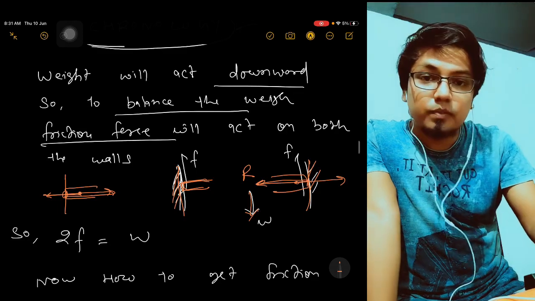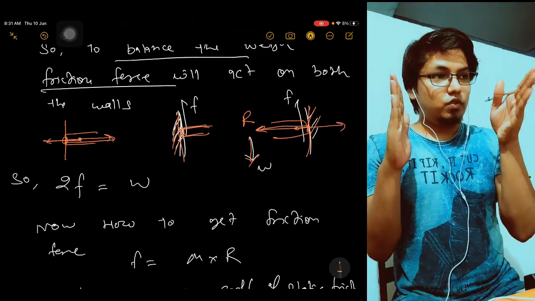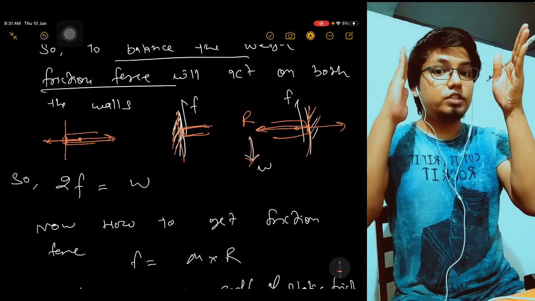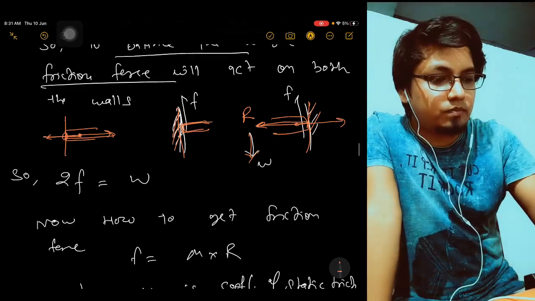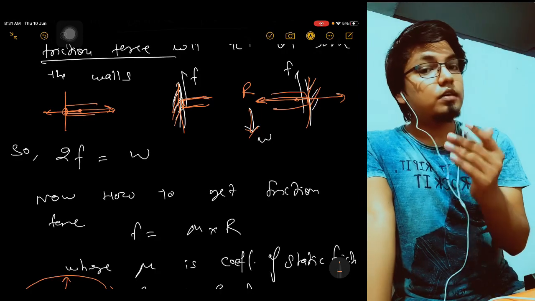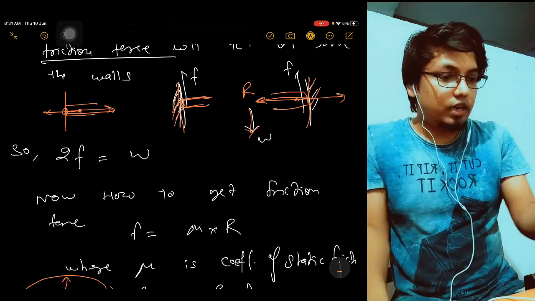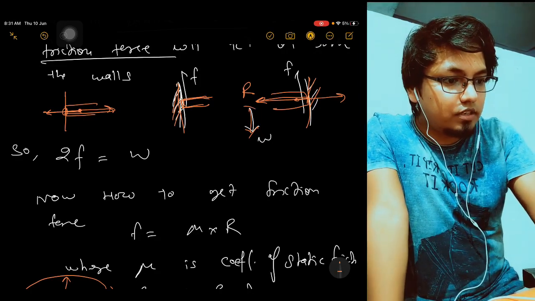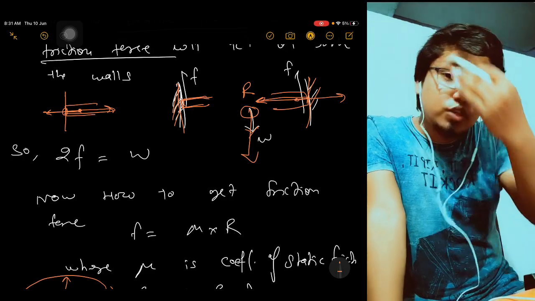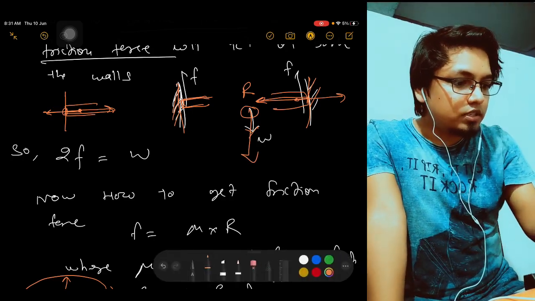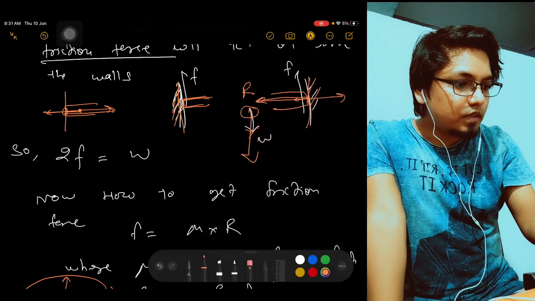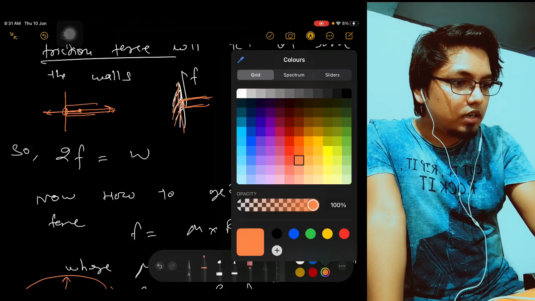Now see, we have both the walls. On this wall also friction will act upward, on this wall also friction will act upward. Now why will the friction act upward? Try to understand that logic. Friction acts opposite to the motion. Imagine this is the weight, so the weight will try to come down. Let me change the color, yellow color.